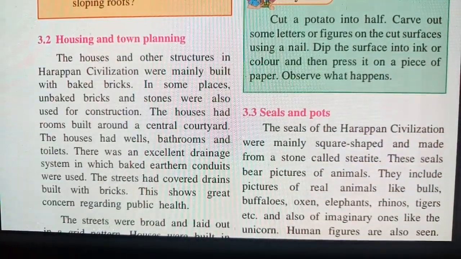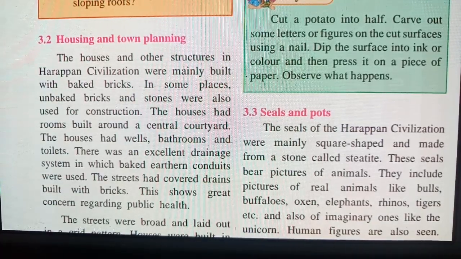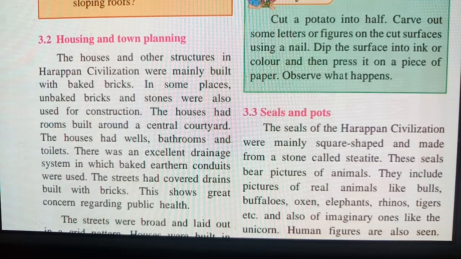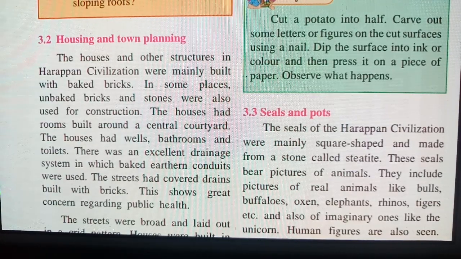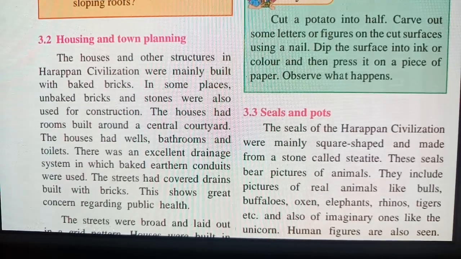The houses and other structures in Harappan civilization were mainly built with baked bricks. So the houses and structures were totally different, built with baked bricks. In some places, unbaked bricks and stone were also used for construction. So they were using different construction for their houses. The houses had rooms built around a central courtyard. You will find the remains of their house structures were totally different. The houses had wells, bathrooms and toilets. These were the things they had at that time.